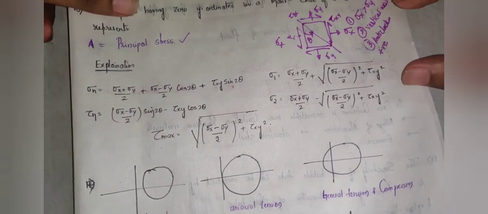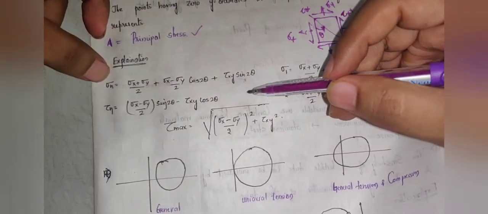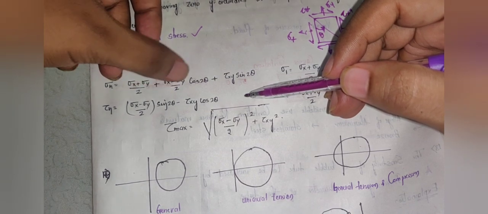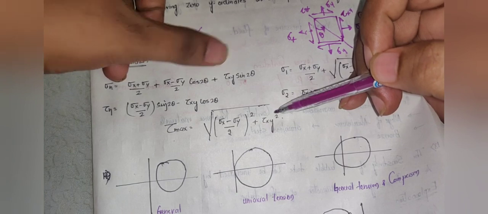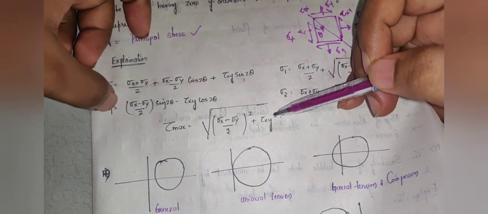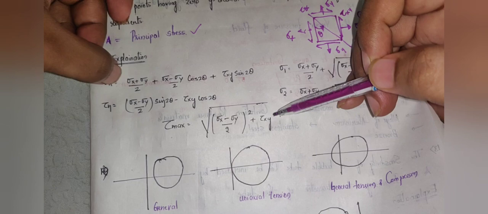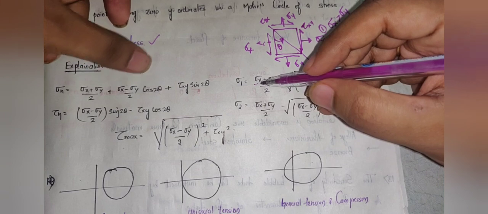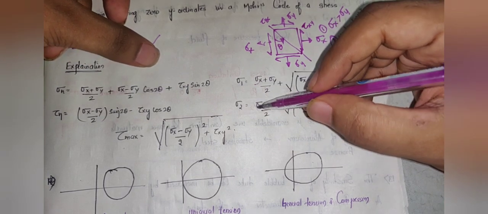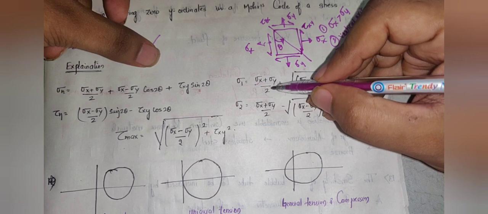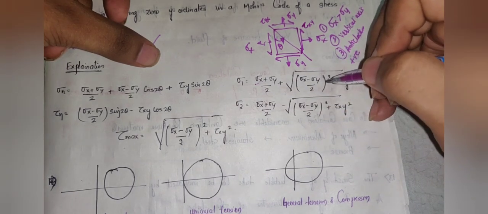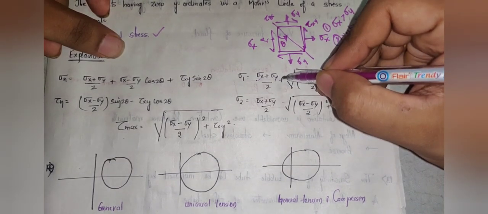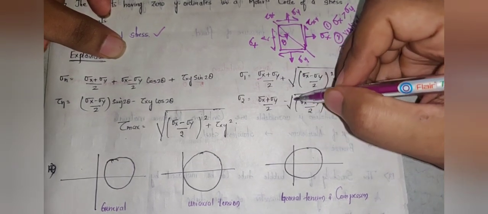Some more things to discuss on this question: the normal stress is given by sigma x plus sigma y by 2 plus sigma x minus sigma y by 2 cos 2 theta plus tau xy sin 2 theta. Similarly, this is the normal stress, and this is the shear stress on the plane. On the principal plane, the stresses, that is major and minor stress, are given by sigma x plus sigma y by 2 plus or minus root of sigma x minus sigma y by 2 whole square plus tau xy square. If it is plus, this is the major principal stress. If it is minus, it is the minor principal stress.